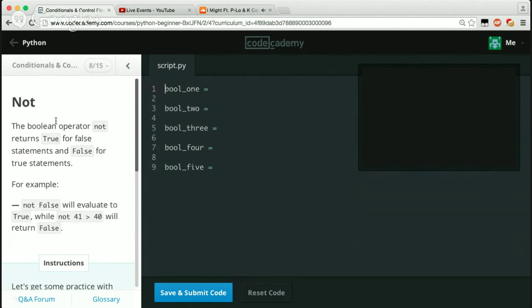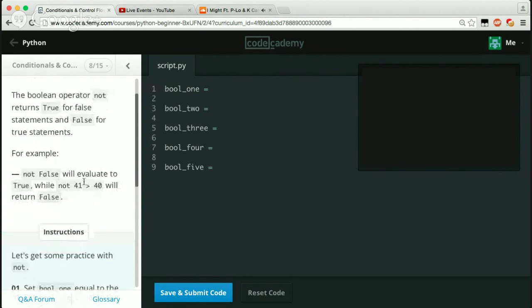So not. The Boolean operator not returns true for false statements and false for true statements. For example, not False will evaluate to True, while not 41 > 41 will return False. If we look at this statement, let's forget about the not for a second. If we look at the expression, is 41 greater than 40, well, that's true. But since we have the not operator in front of it, whatever the answer is, it's just going to flip it.